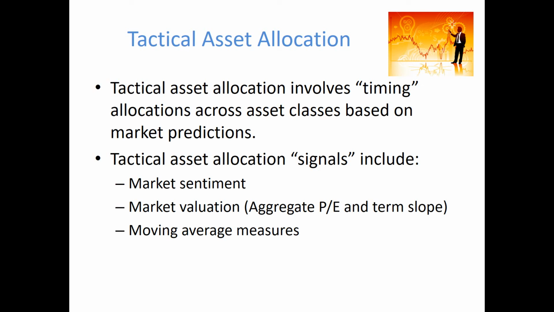Now, when engaging in tactical asset allocation, there are a range of different signals that funds tend to use. These signals include market sentiment, market valuation, and moving average measures. Market sentiment is an intangible concept, but it's the idea that you can pick up the future movement of the market if you can gauge the general feeling of the populace and investors within a market.